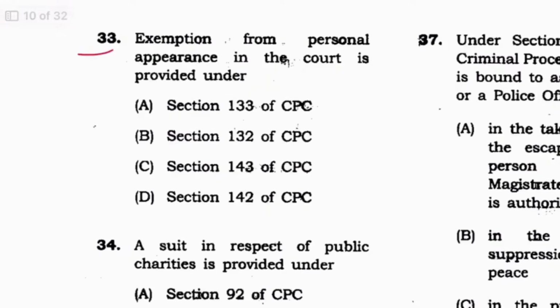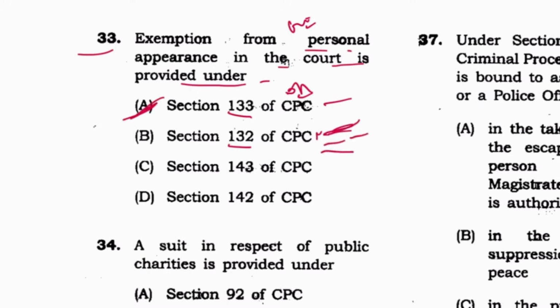Next, 33. Exemption from personal appearance in the court is provided under... Now this is a controversial question. How? 132 mentions exemption of certain women from personal appearance and 133 of other persons. Alright. So they are not mentioning which one, other person or the woman, in a personal appearance in the court. They are mentioning only this. So if we talk generally, then 133 can be answered, but 132 can also be the answer.